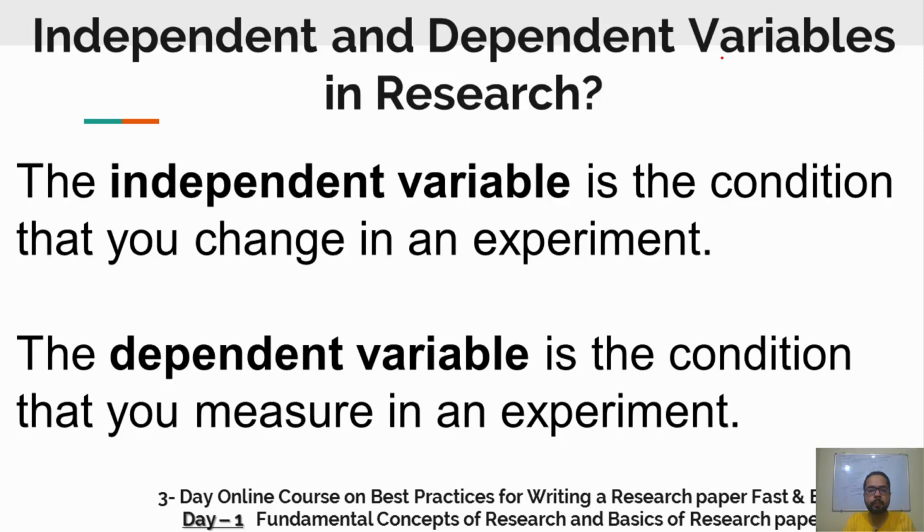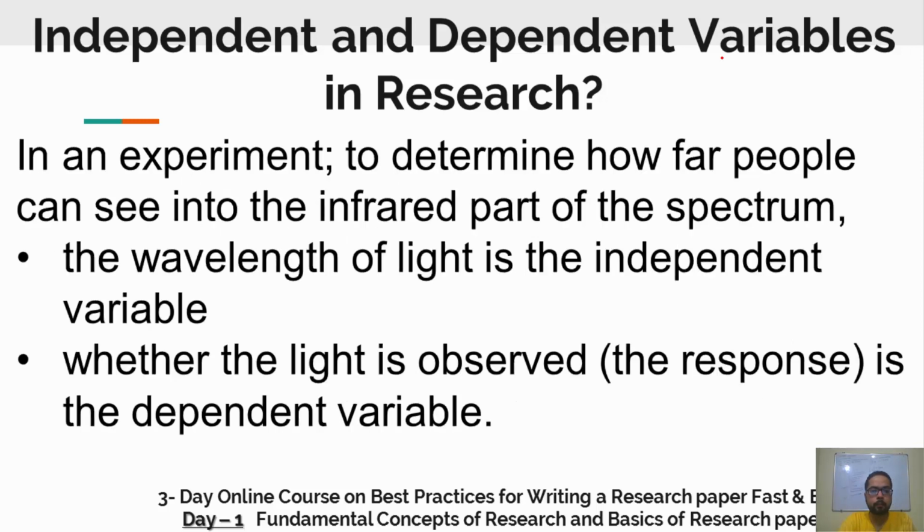So this is a very simple example in order to distinguish between independent and dependent variables. Now another example of that.